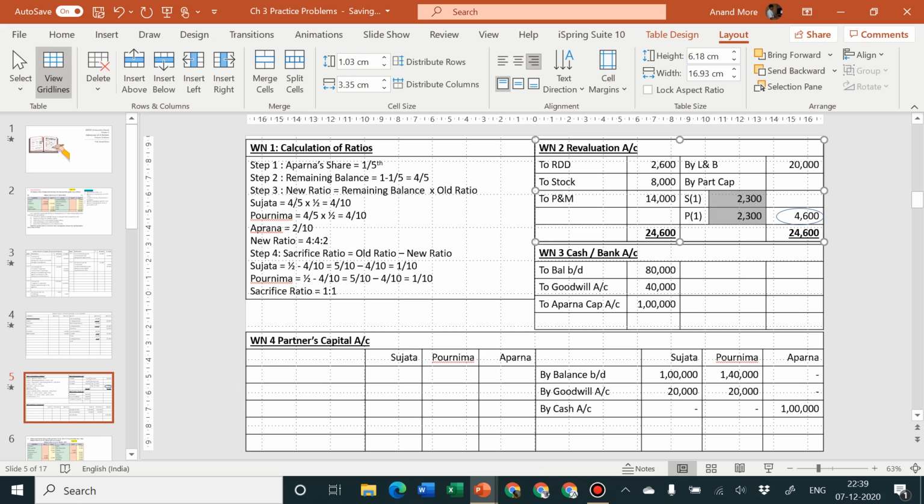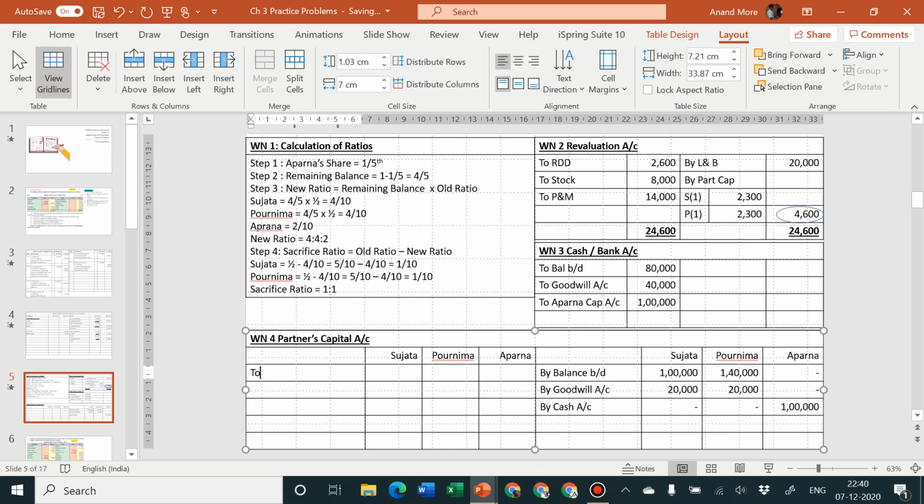The second effect will obviously be partners capital account debit side to revaluation account. For Sujata it will be 2,300, and for Purnima it will be 2,300. For Aparna it will be dash, because Aparna is a new partner, she does not have any right to share the profits or losses on account of revaluation. So 2,300 to Sujata, 2,300 to Purnima, and Aparna is dash.